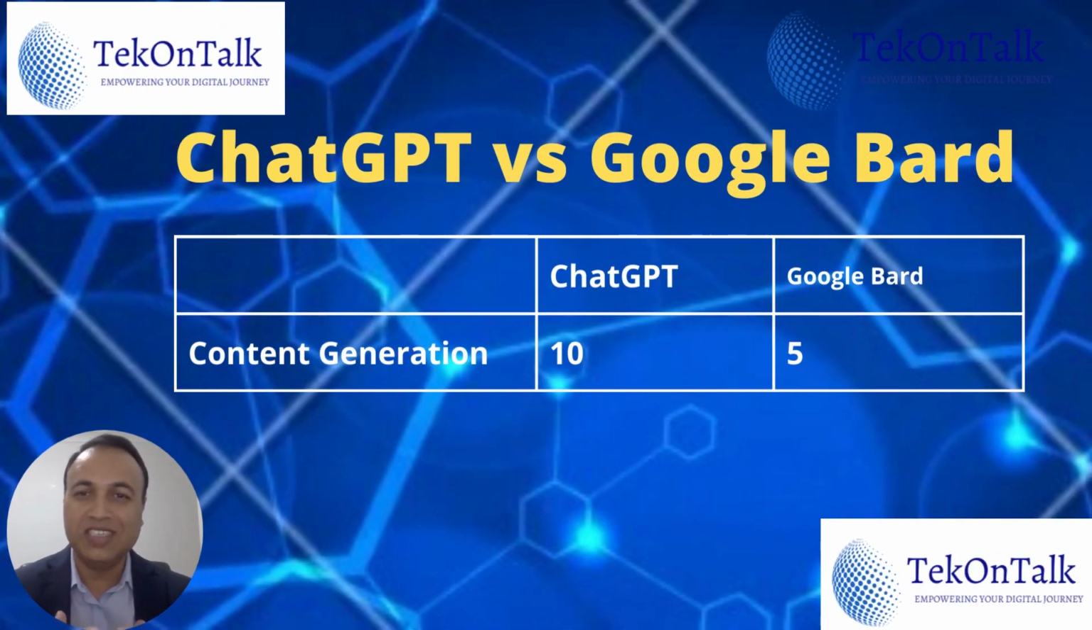Let's discuss the results of the first round. In content generation, ChatGPT was amazing for technical and non-technical contents. Therefore, ChatGPT got 10 points. Google Bard did a good job for technical contents, but it didn't generate an essay on global warming. Therefore, Google Bard got 5 points. As a result, in the first round, ChatGPT is winning with 5 points.